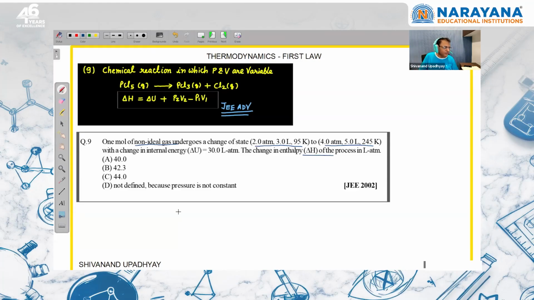So what we have to do, for non-ideal gas, we should write delta H is equal to delta U plus P2 V2 minus P1 V1. I have to write like this, right? And delta U is given. This is a very simple question. P2 V2, the multiplication of final pressure and volume, is 20, and the multiplication of initial pressure and volume will be 6. You can simplify, so this is 44. All of you know about that, but read the question carefully.